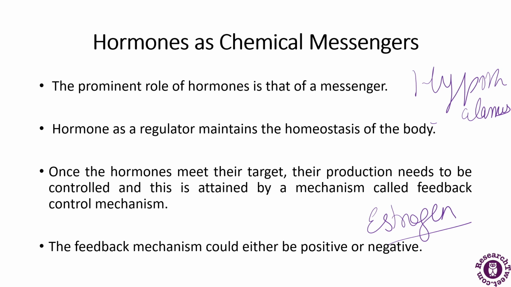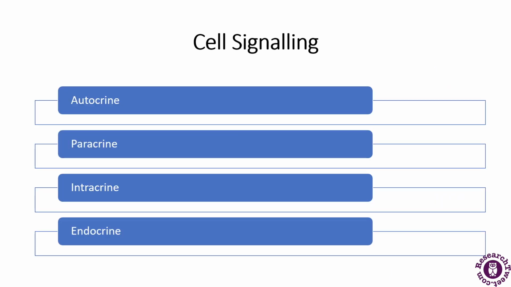Once the hormone meets its target, its production needs to be controlled, and this is attained by a mechanism known as the feedback control mechanism. And this mechanism can be either positive or negative. Now, I am talking about cell signaling here.